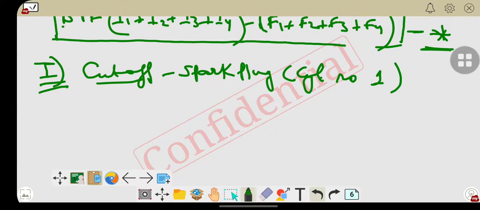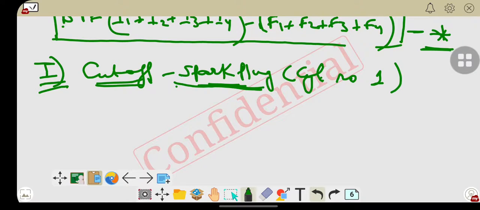This is done by short circuiting the spark plug of the engine. Or if we are taking the diesel engine, then we can cut off the fuel supply of the cylinder. So here we are cutting the spark plug connection by short circuiting.